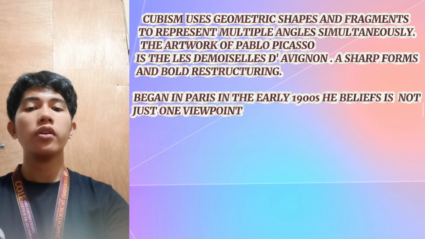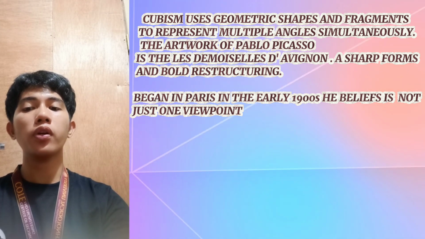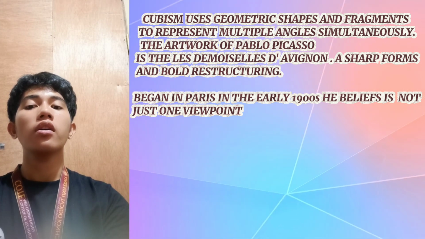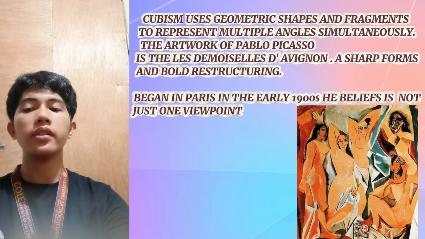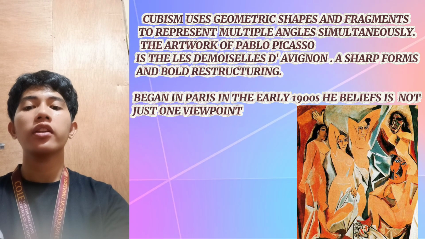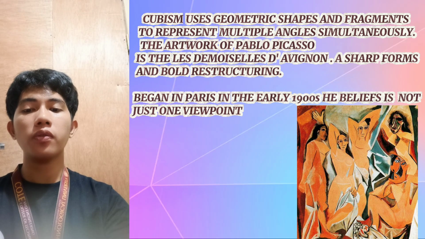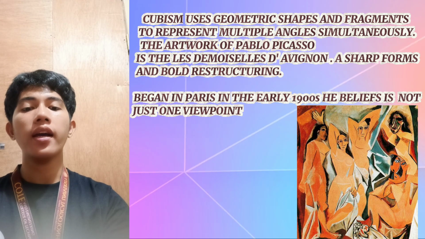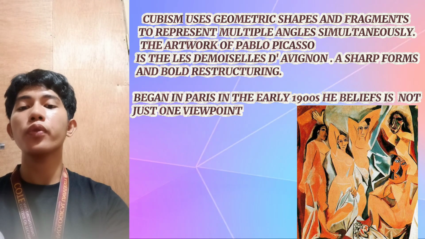Cubism used geometric shapes and fragments to represent multiple angles simultaneously. The artwork of Pablo Picasso is Les Demoiselles d'Avignon. This sharp form of bold restructuring began in Paris in the early 1900s. He believed reality is not just one viewpoint.